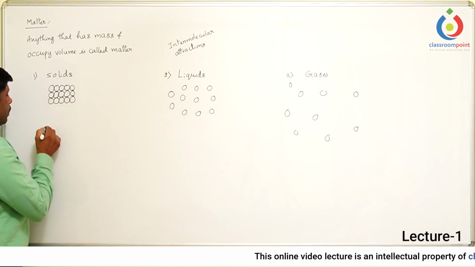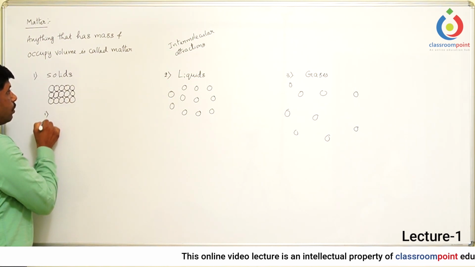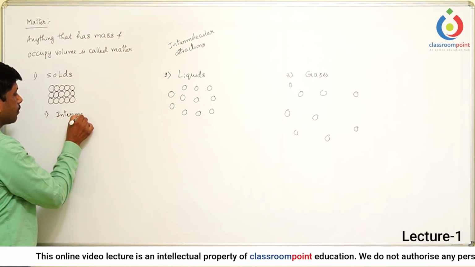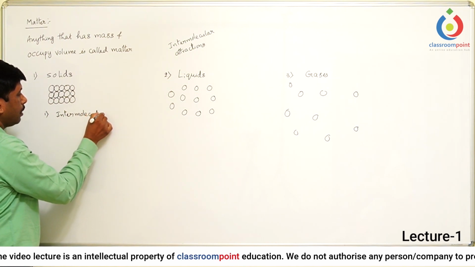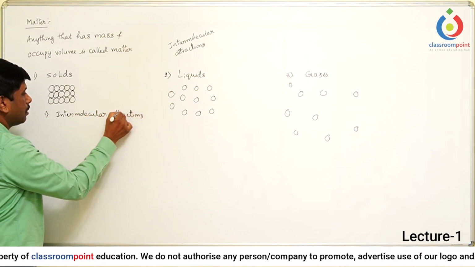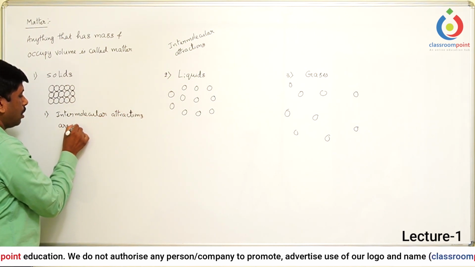So now let us see how solids, liquids and gases can be defined using certain properties. In the case of solids, the first one is intermolecular attractions, which are very strong.